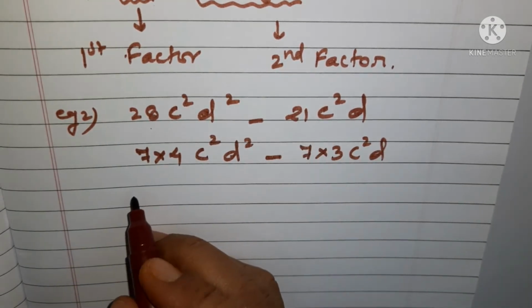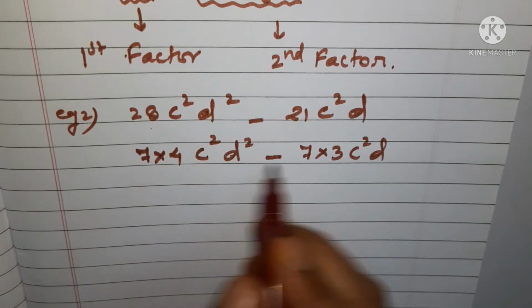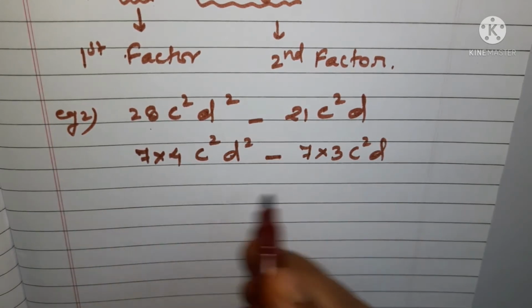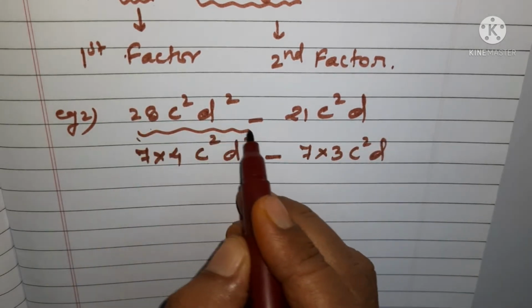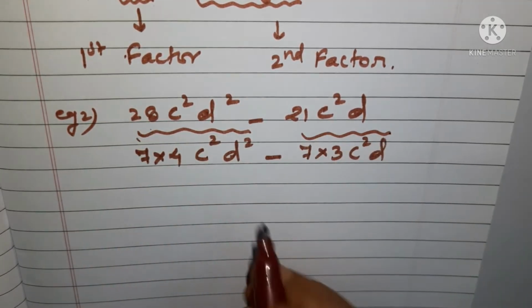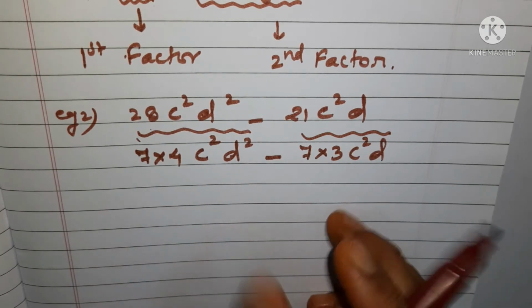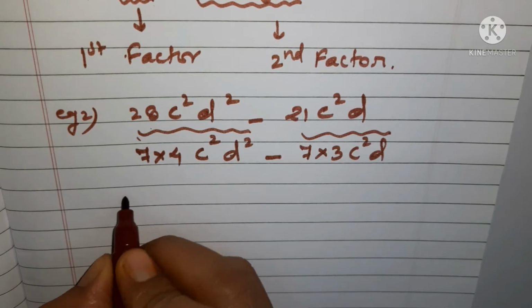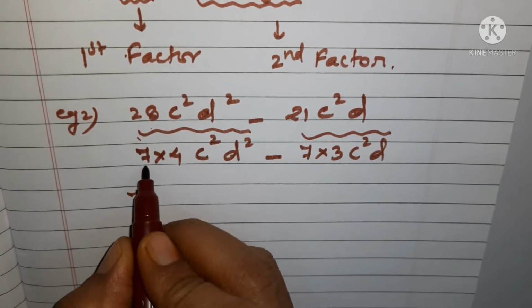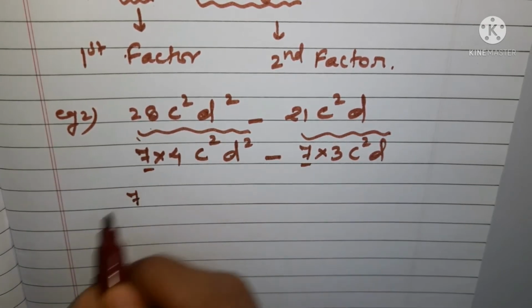Now what can you do? You can see and you can just check which are the common part. This is your first part and this is your second part. Okay, from this and this find out the common, का मतलब जो सेम होते हैं, ठीक है? तो आपको क्या क्या दिख रहा है, जो सेम है वो आप बाहर निकाल लीजिए. तो हमने इसको बाहर लिया. सेम में 7 है, ये बाहर आ गया.